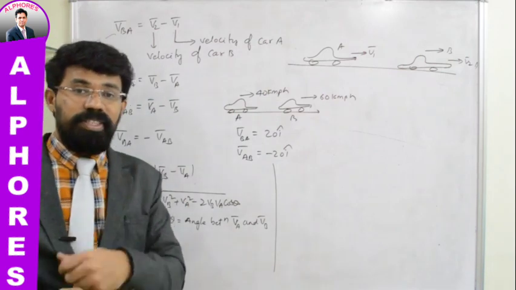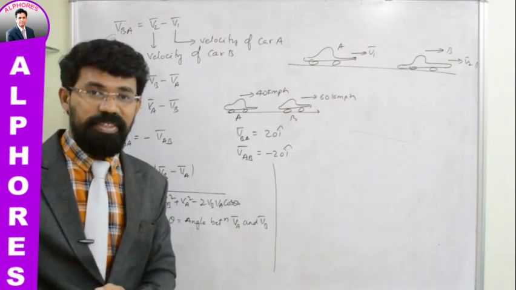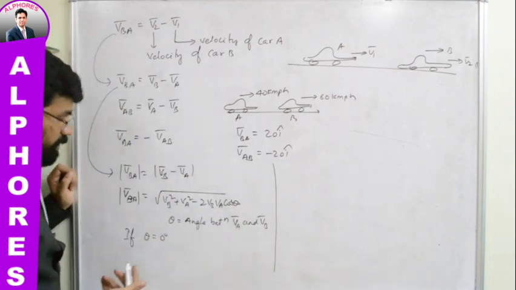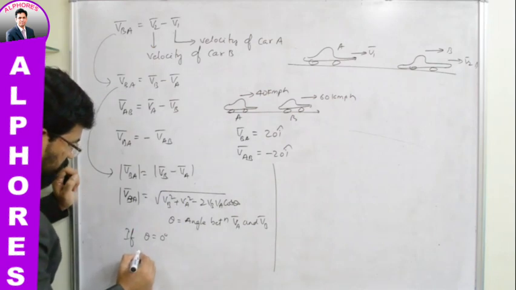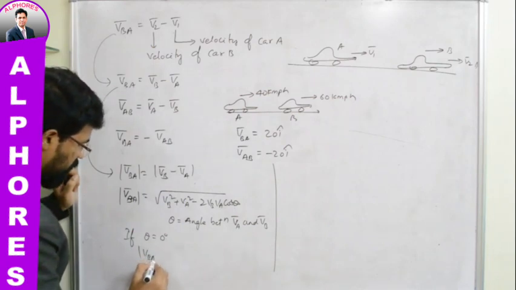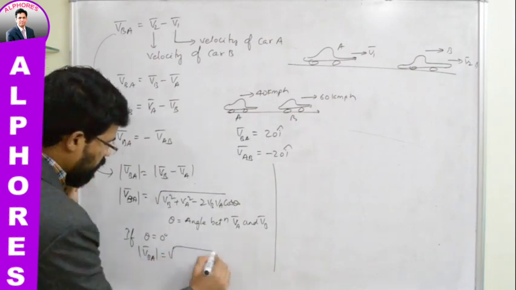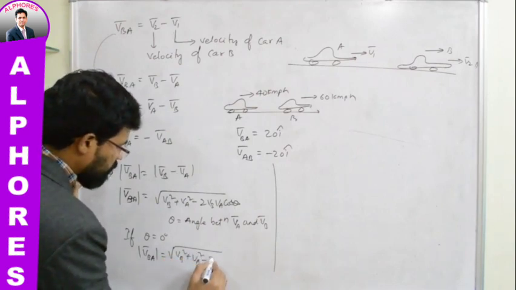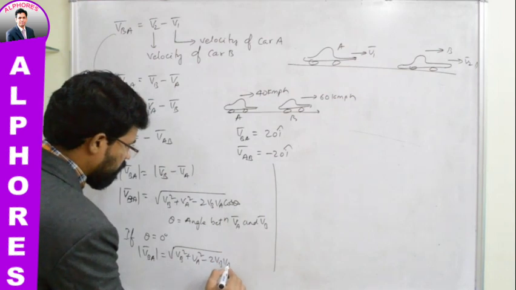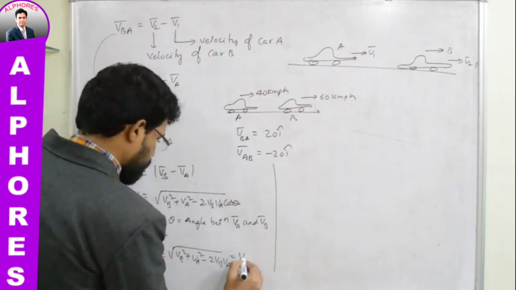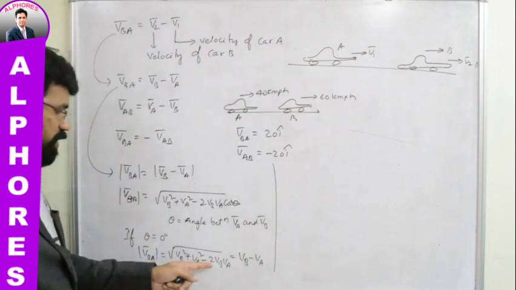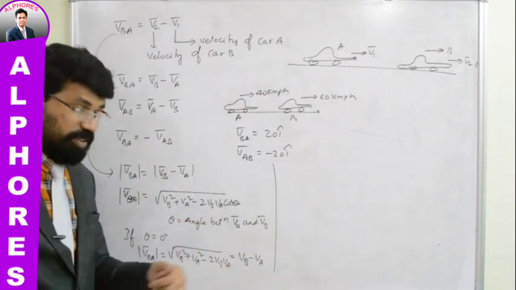Both are traveling along the same straight line. If that is the situation, cos 0 is what? It's 1. So what you will have? Modulus of VBA bar is equal to under root VB square plus VA square minus 2 VB VA, and this can be written as VB minus VA whole square, the square root gets cancelled, and finally this is what you are left with.